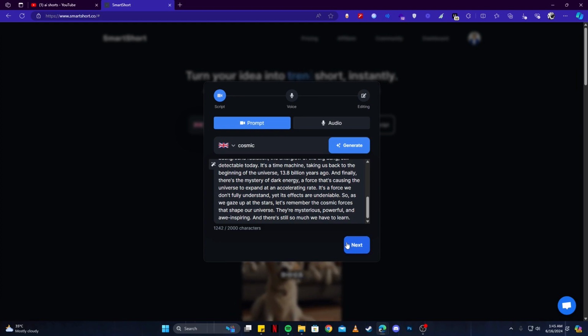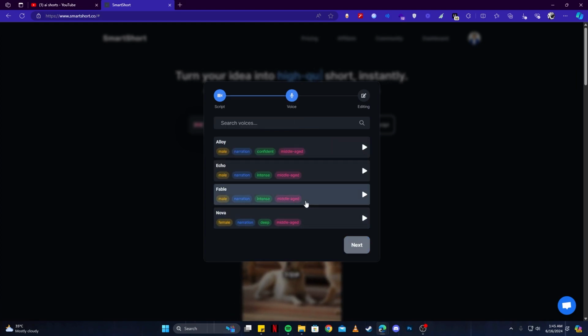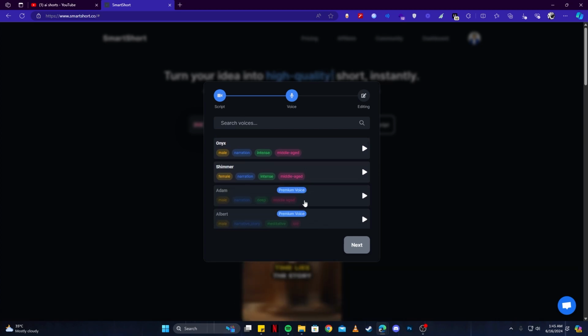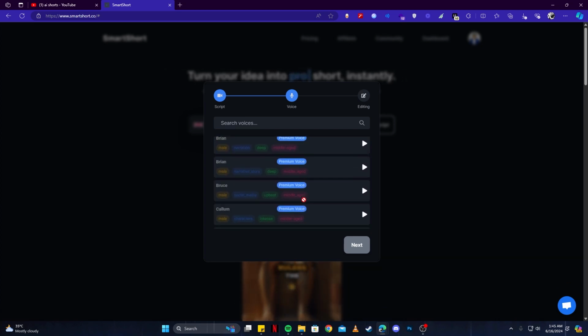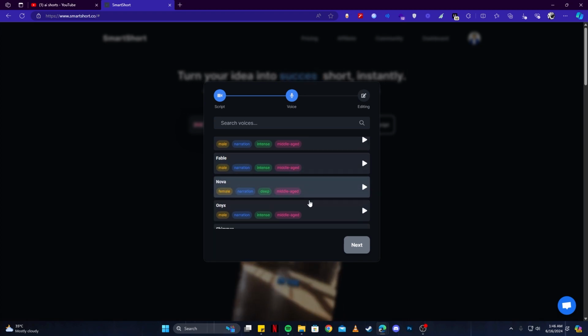Now you can click on the next button here, and then it will take you to the page where you can select an audio. So there are a lot of ones which you can choose. Of course, there are some premium ones for which you will have to pay a premium fee, but I think the basic ones are good as well.